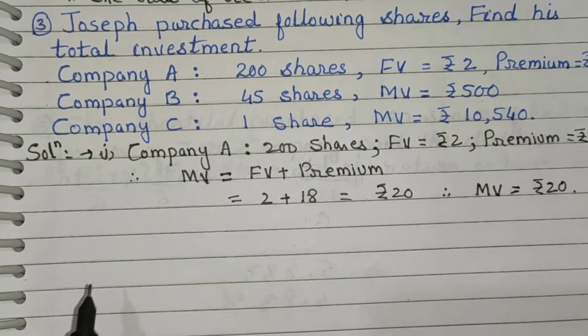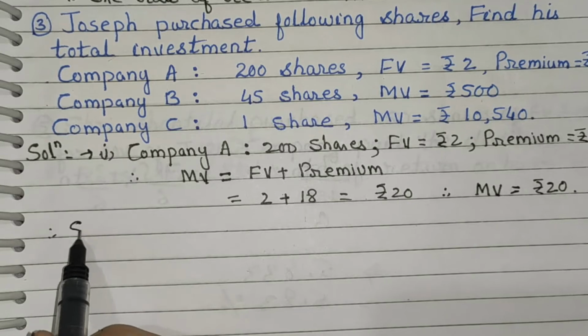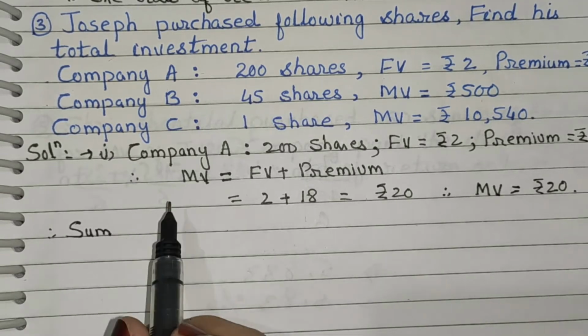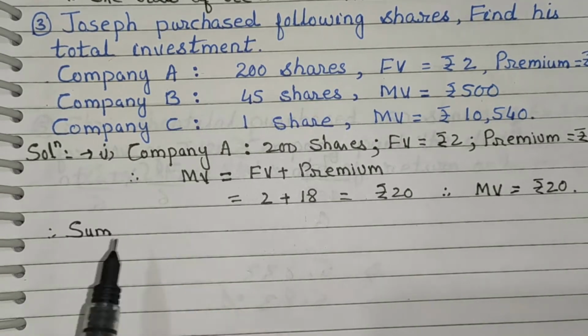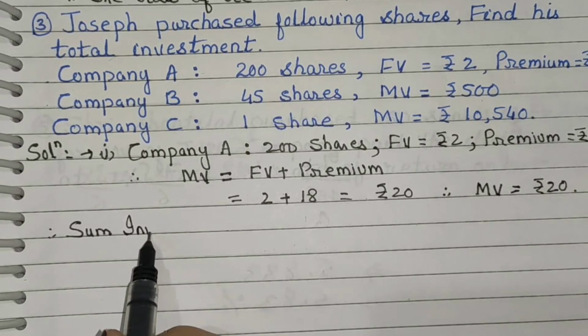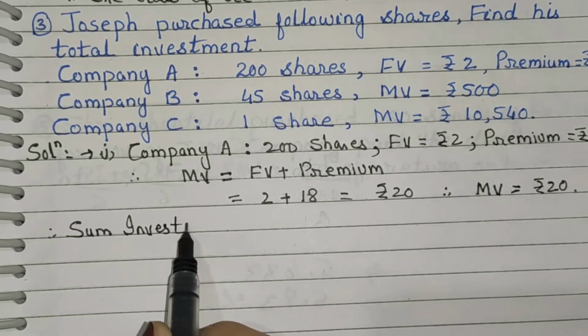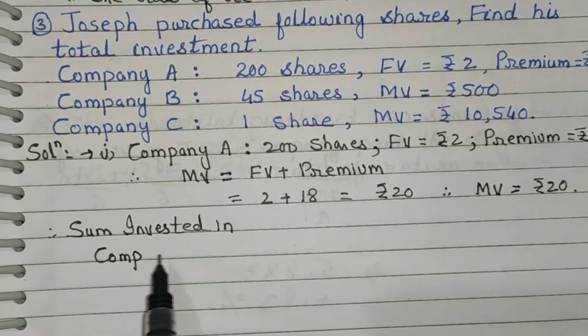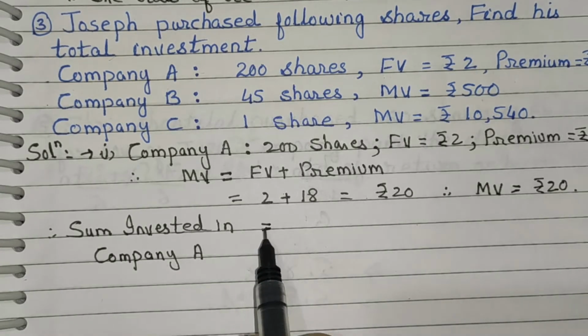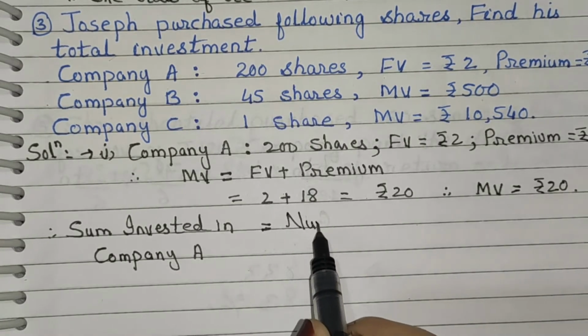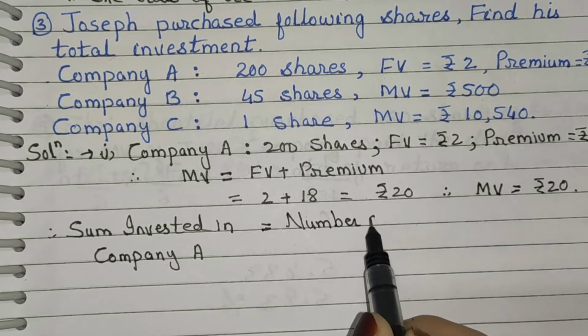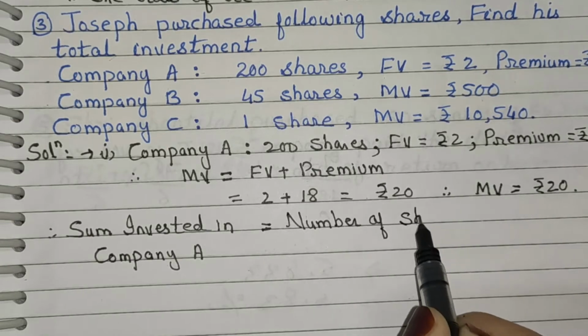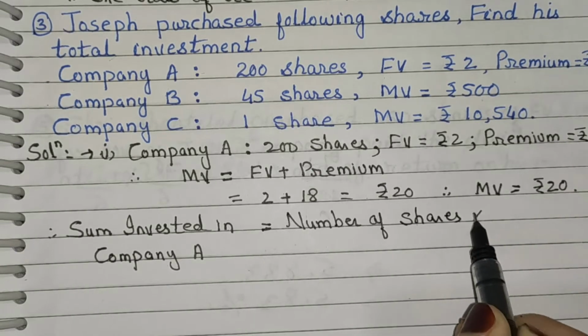Therefore write down here, sum invested in company A is equal to number of shares into MV.